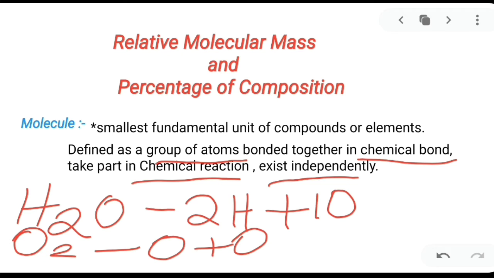You cannot get oxygen atoms in the atmosphere, but you can get oxygen molecules in the atmosphere. That's why it behaves as a single unit and is known as an oxygen molecule. Molecules are the smallest fundamental unit of compounds, or of monoatomic elements like gold, sodium, etc.